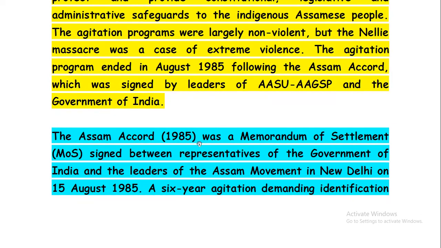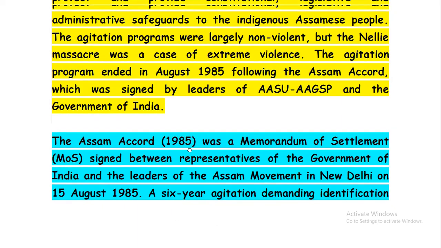This Assam Accord 1985 was a memorandum of settlement. Remember, this was a memorandum of settlement, that is MOS, signed between the representatives of the government of India and the leaders of the Assam movement, that is AASU and AAGSP, in New Delhi on 15 August 1985.